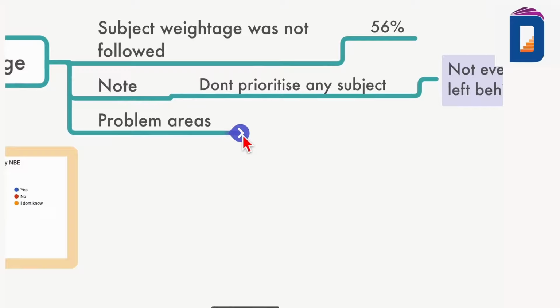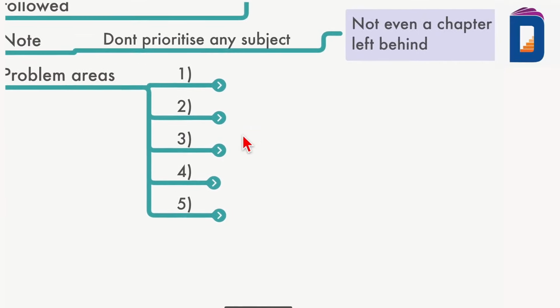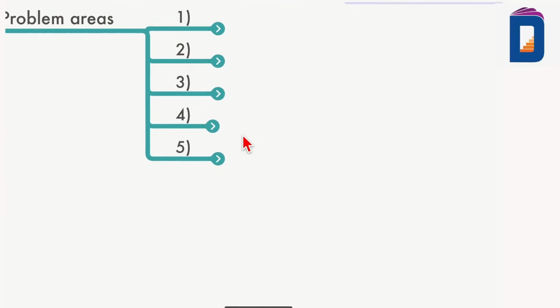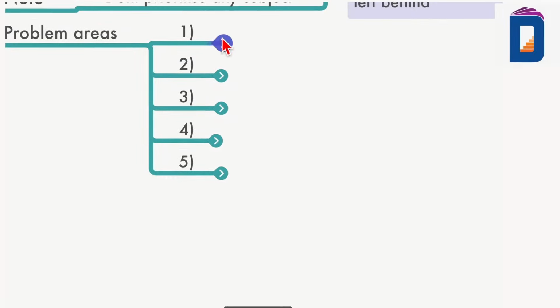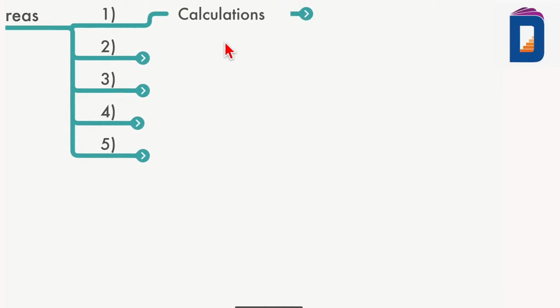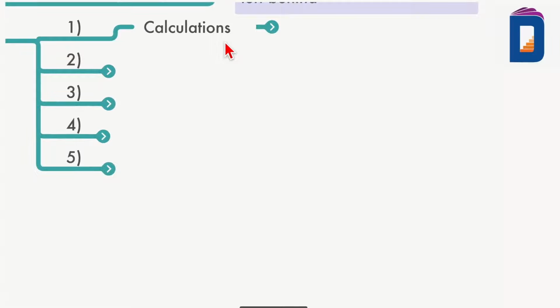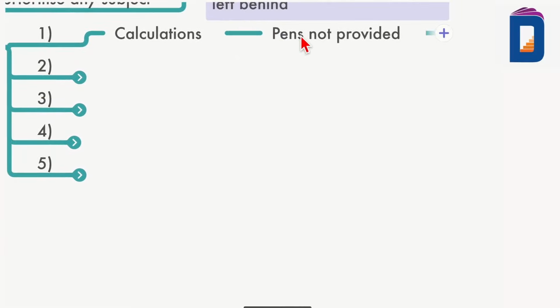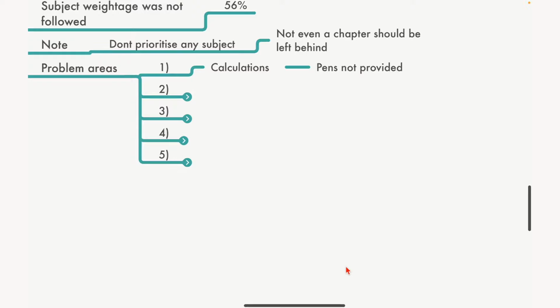Now, we asked the students, what are the problem areas you saw? The majority of students said that there were lots of calculation based questions. And the biggest problem was pens were not provided. Remember, I gave you a voice message a day previous to the exam as well as a video. I'm going to come to that. In the voice message, I told you that it is better to take a pen with you because they will not provide you a pen.